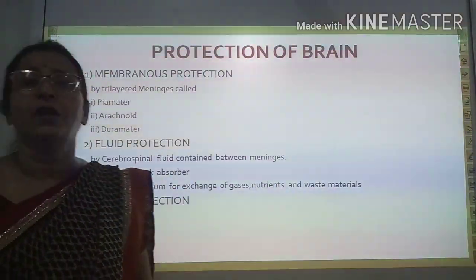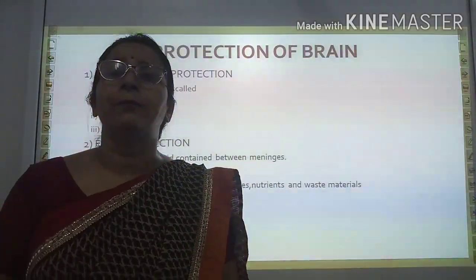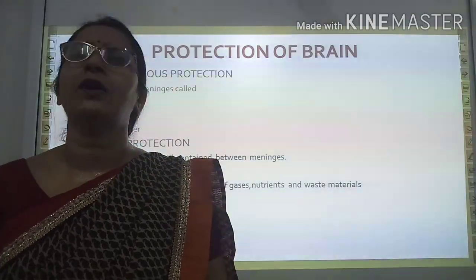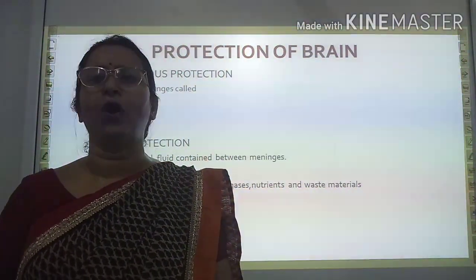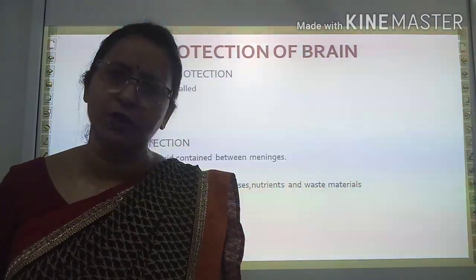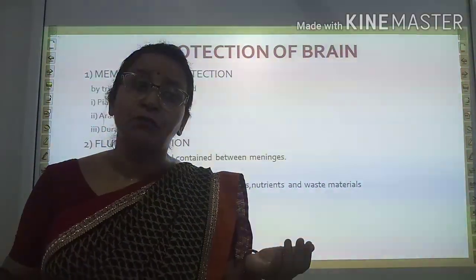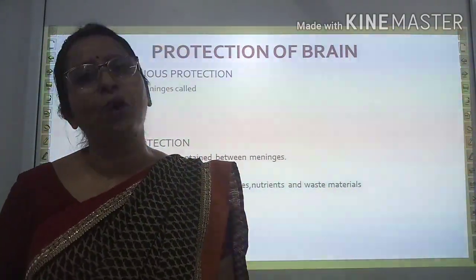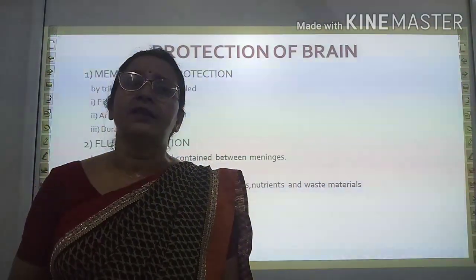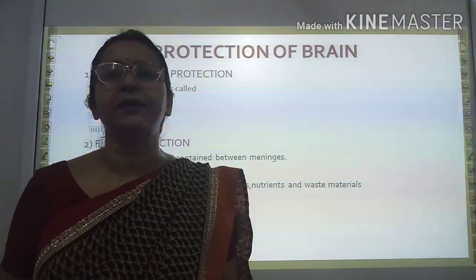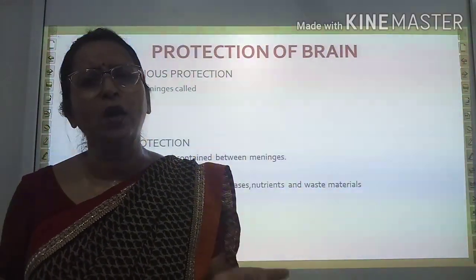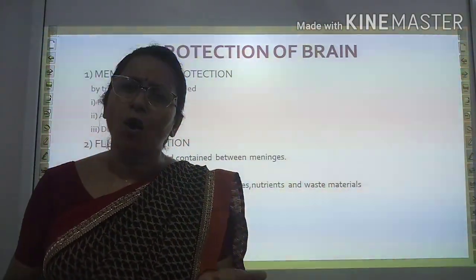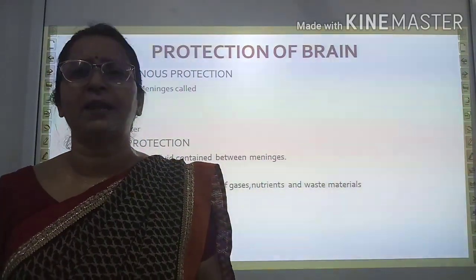Look here. You know very well that the brain plays a very important role in our body. Actually, it controls and coordinates all physiological actions: our voluntary movements, involuntary movements, thinking, reasoning, sight, audition, and smell. Overall, all the functions are controlled by the brain.